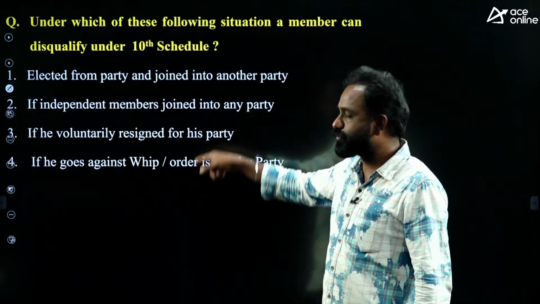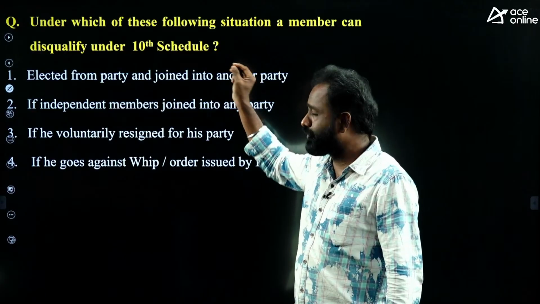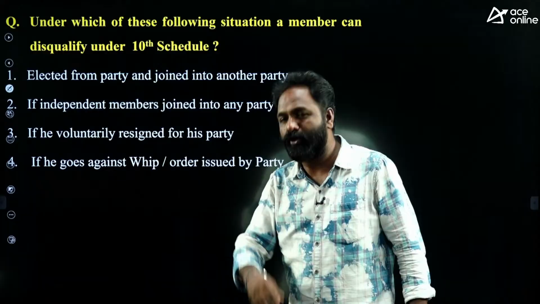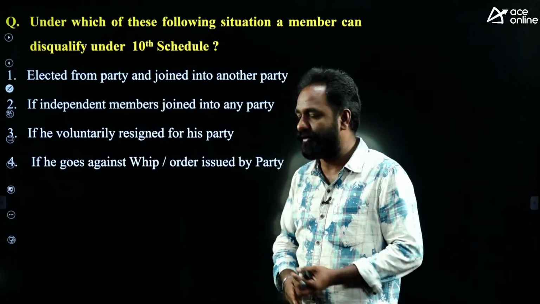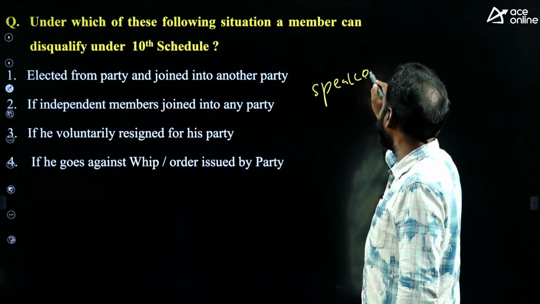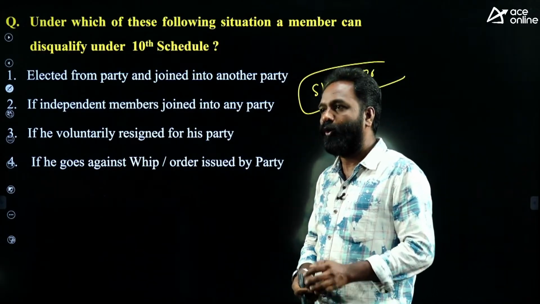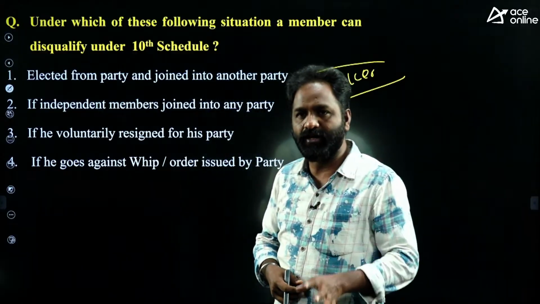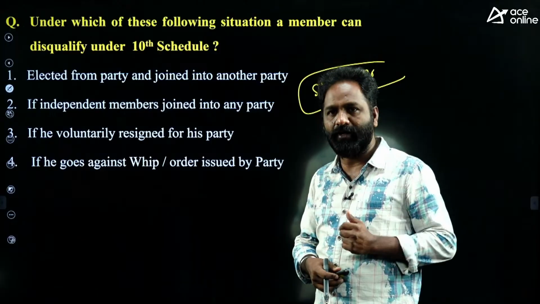What is the problem here? Even though the 52nd Amendment and 10th Schedule are there, so many people elected from one political party join another political party, but in many cases they are not disqualified. The biggest problem is the Speaker. As per the 10th Schedule, who has to take the decision on disqualification of MLAs or MPs? The Speaker of Lok Sabha for MPs, the Speaker of the Assembly for MLAs.